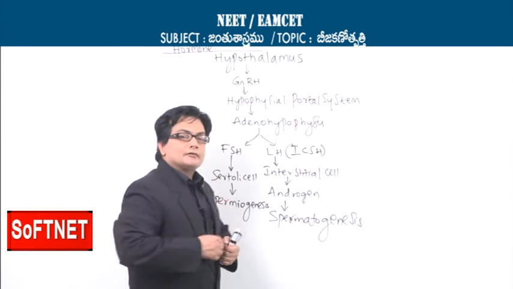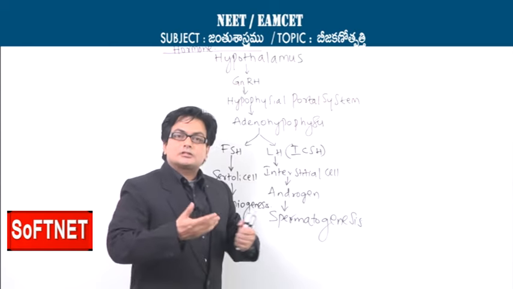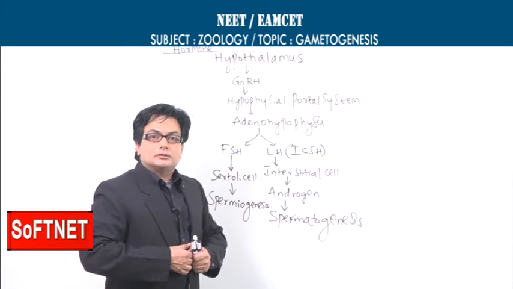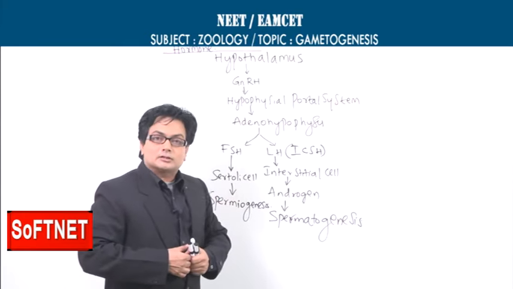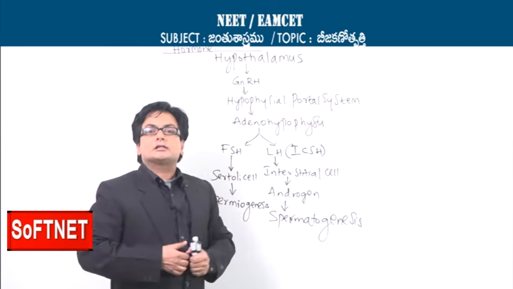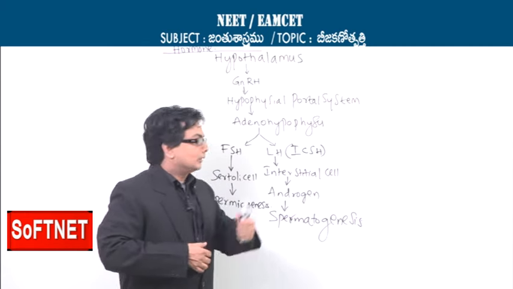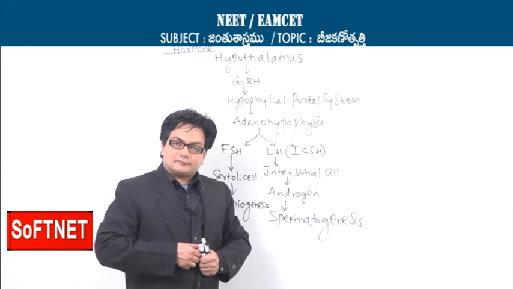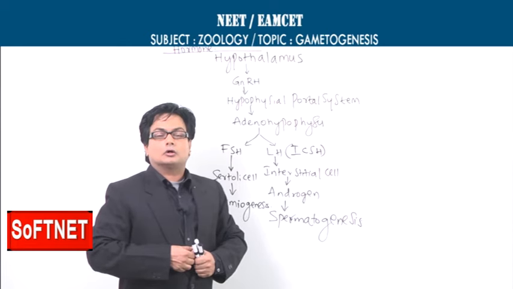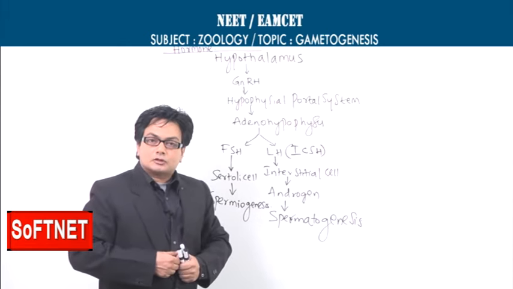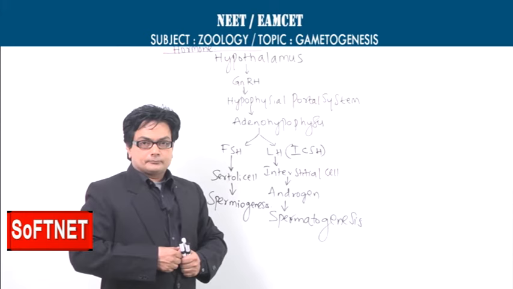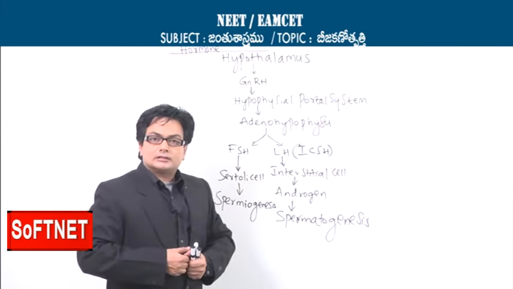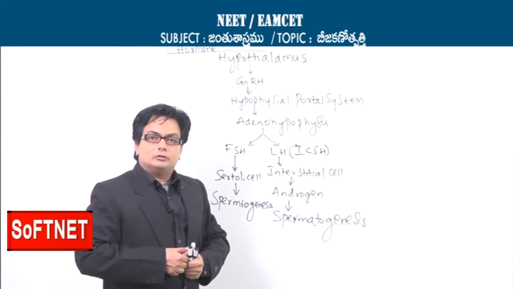And now let's see the effect of the follicle stimulating hormone, which is another gonadotropin. The follicle stimulating hormone will be acting upon the Sertoli cells. The Sertoli cells or the nurse cells are influenced by the follicle stimulating hormone. When FSH acts on the Sertoli cells within the seminiferous tubules, it will promote the making of some factors which will influence the process called spermatogenesis.